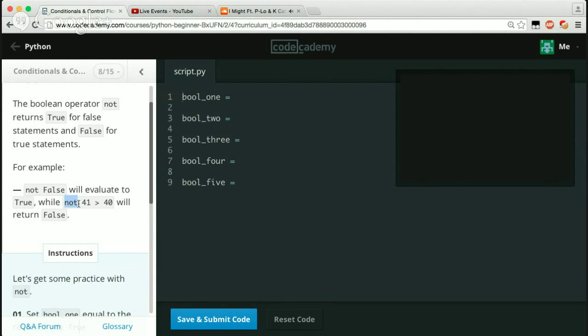So if it's true, it's going to be false. But if it's false, it's going to be true. And since this one was true, and then we put the not operator in front of it, it's going to result in false, which is why we get false.